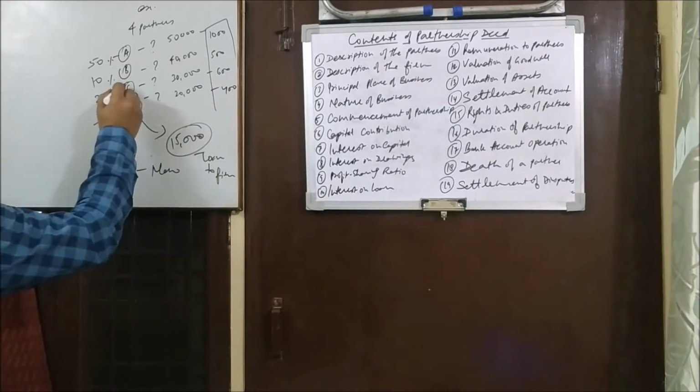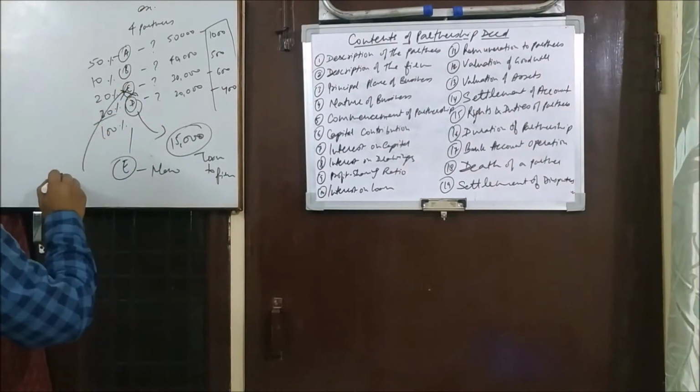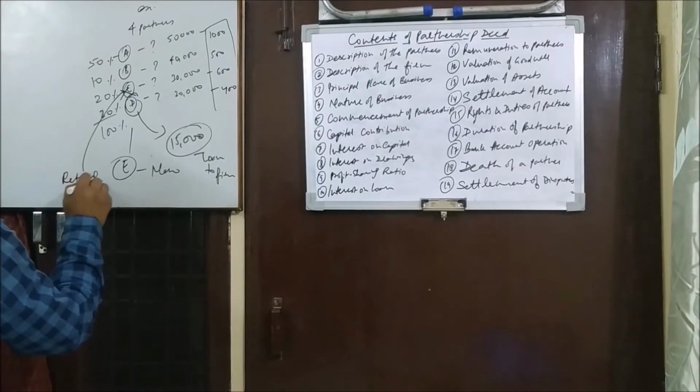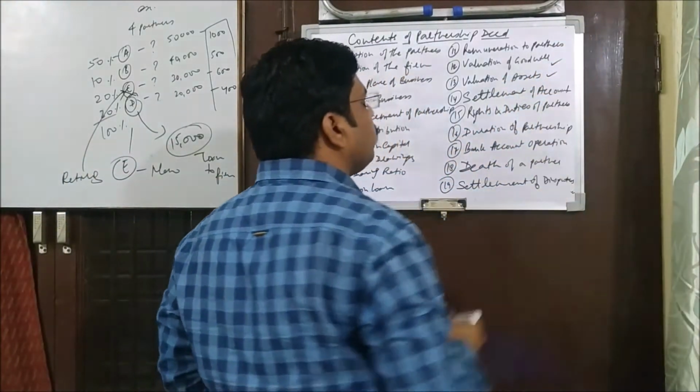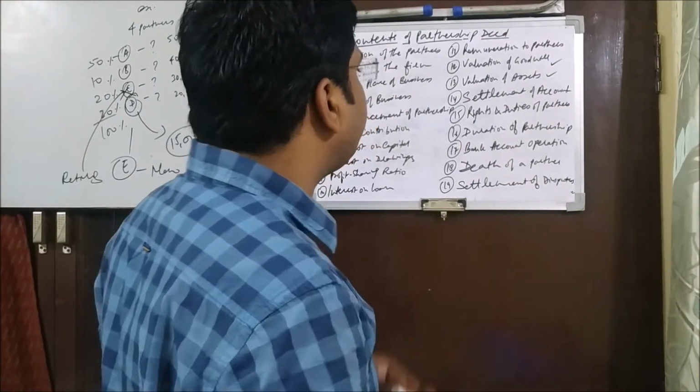Say for example, this C partner is going, this one is retiring. So at that point of time also we'll have to run these 2 activities. So that system will be applicable over here.